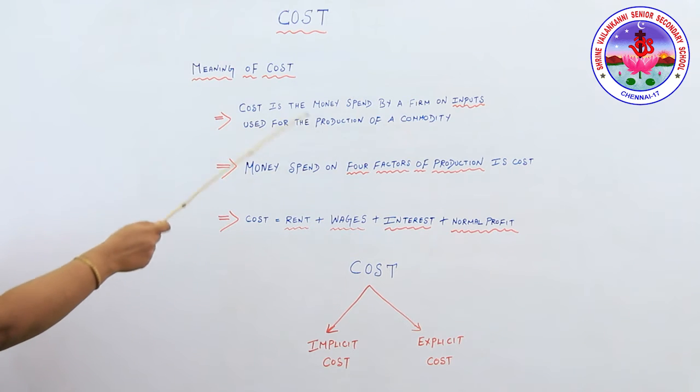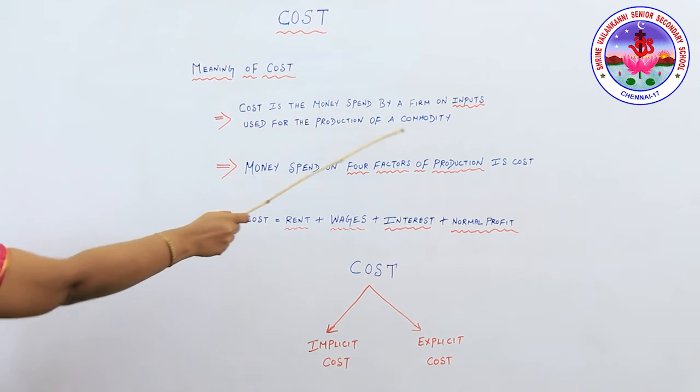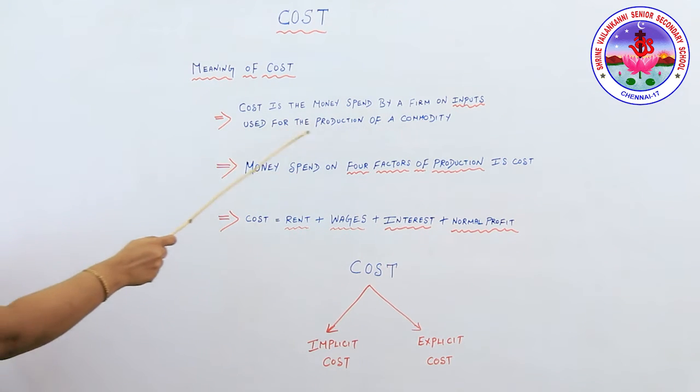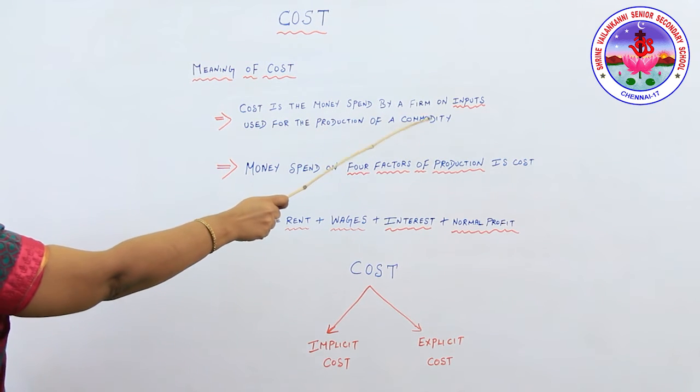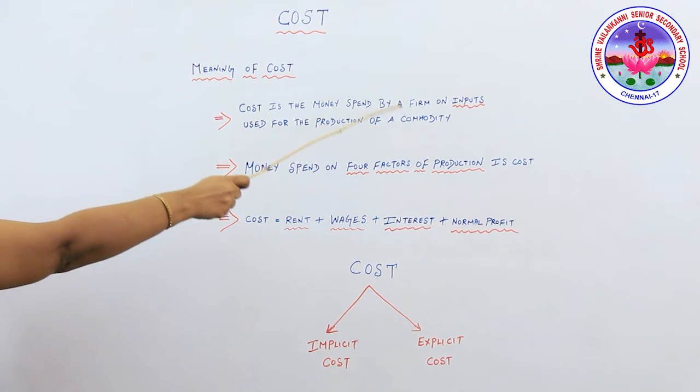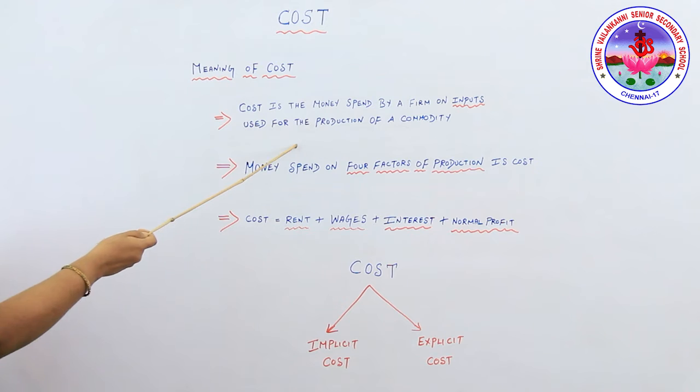Let's see first what is the meaning of cost. Cost is nothing but money spent by a firm on inputs used for the production of a commodity. For a commodity to be produced, we need various kinds of inputs, isn't it? So the firm spends money for buying all kinds of inputs used for the production of a commodity.